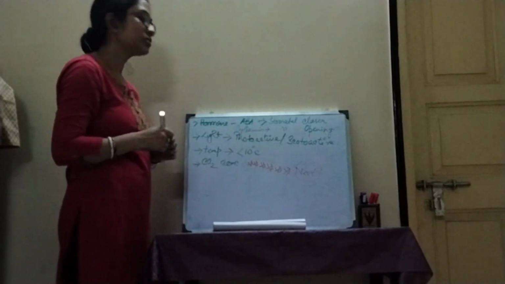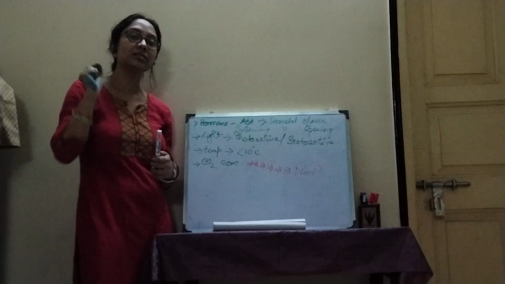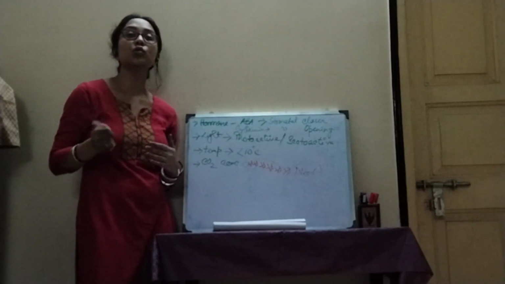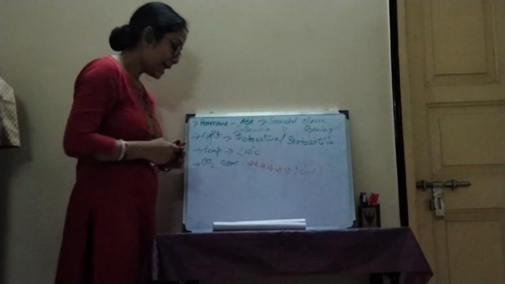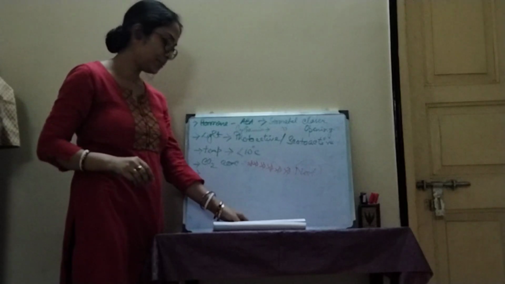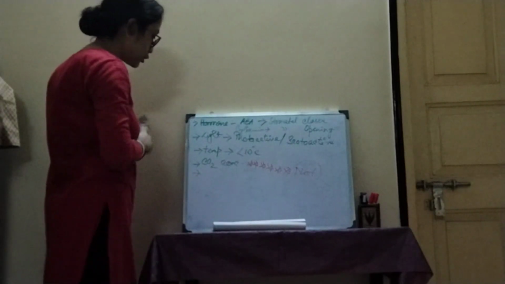So carbon dioxide concentration is a very important indicator for the stomata to close or open. Okay, and various antitranspirants like phenyl mercuric acid will close stomata.